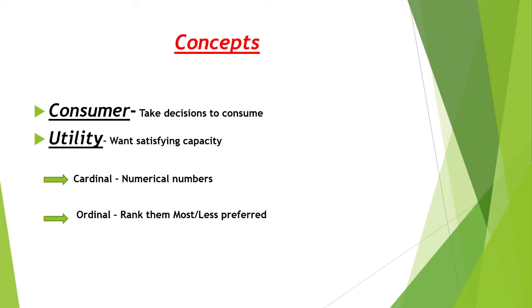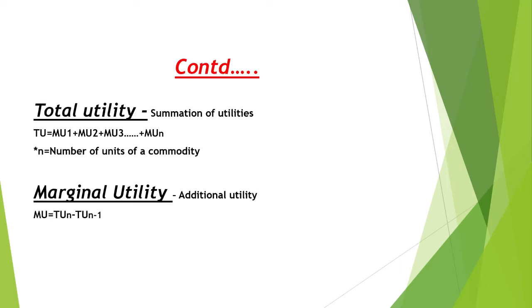In ordinal, we cannot measure utilities in terms of numbers. We can only rank them according to their preferences, such as most preferred, less preferred, etc. We can only compare the utilities derived from different units of a commodity. The summation of all utilities derived from consuming different units of a commodity is called total utility, whereas marginal utility is the additional utility that a person derives from consuming an additional unit of a commodity.